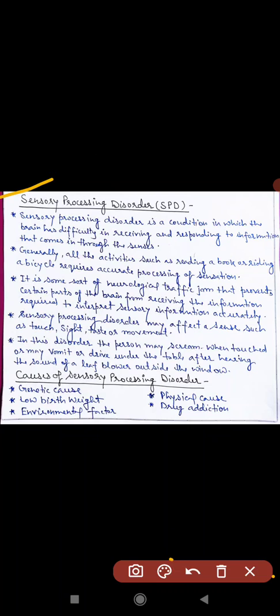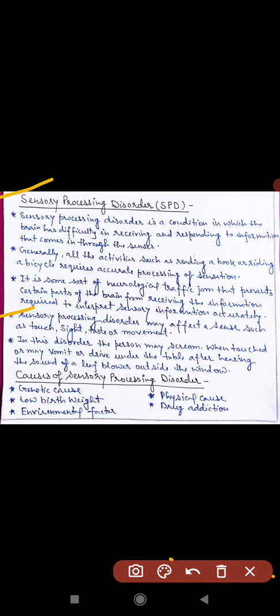Sensory processing disorder is a condition in which the brain has difficulty in receiving and responding to information that comes in through the senses. Generally, all the activities such as reading a book, riding a bicycle, require accurate processing of sensation. It is some sort of neurological traffic jam that prevents certain parts of the brain from receiving the information required to interpret sensory information accurately.